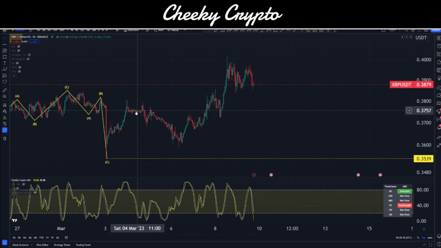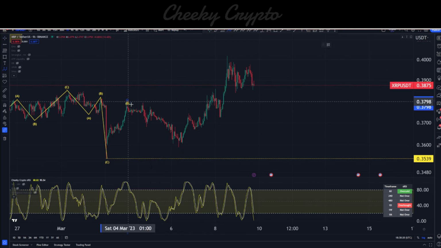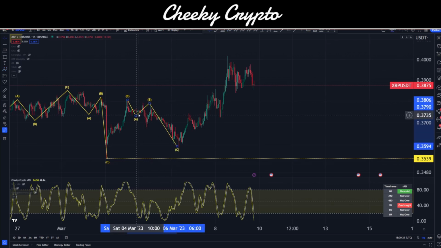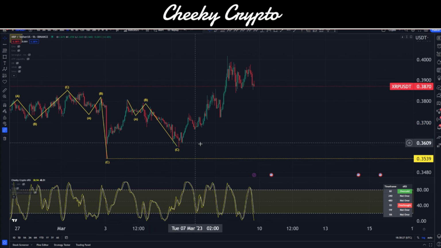So ultimately from here, it to me looks like we're doing just 3-wave corrections right in here. If I actually draw that in the correct area, it would be right in there like so. A little bit strange to think of it like that, but essentially that is what's going on. So from an Elliott Wave theory, there's nothing more or sinister to it.